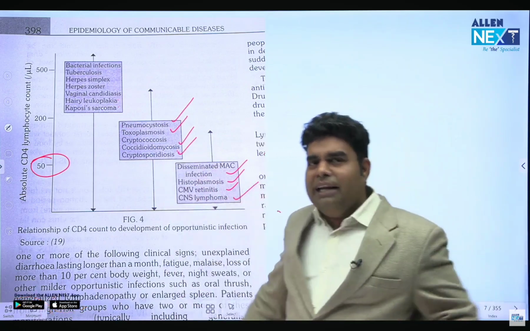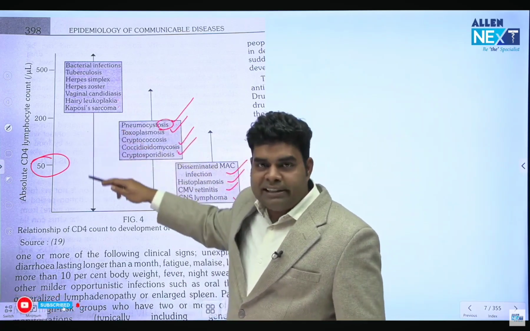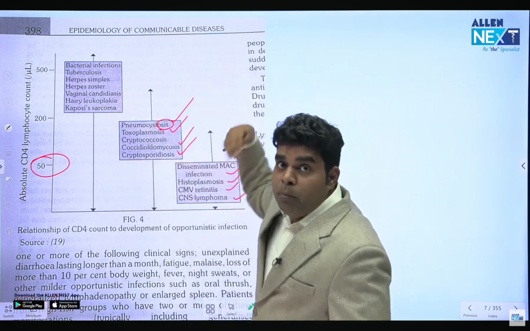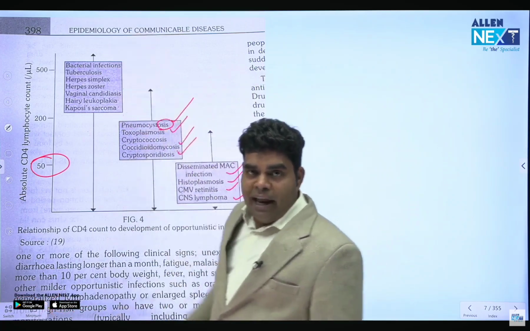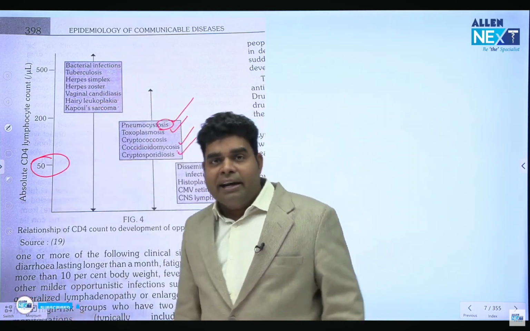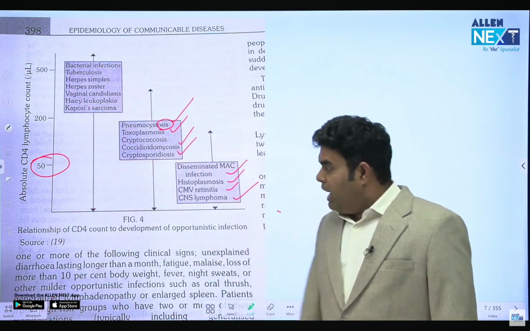So you will not remember this much, therefore understand the simple way: all the osis will be between 50 to 200, except histoplasmosis, which comes down, and except tuberculosis, which goes up. Except histo, which is less than 50, and tuberculosis, which is more than 200, rest all osis are between 50 to 200. Okay? And through that you can answer this question.